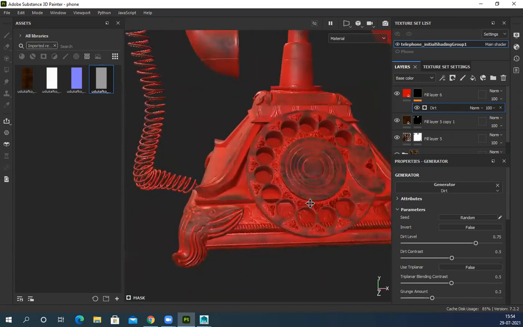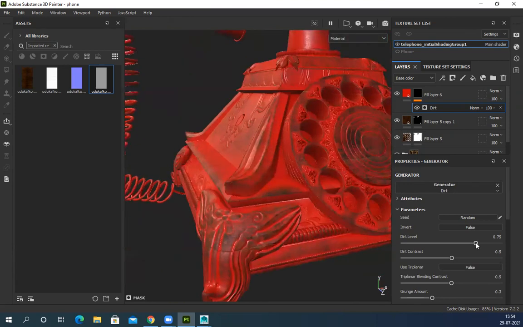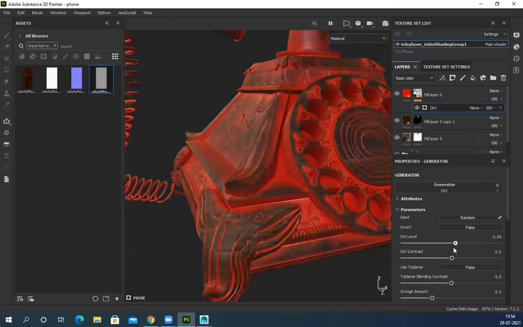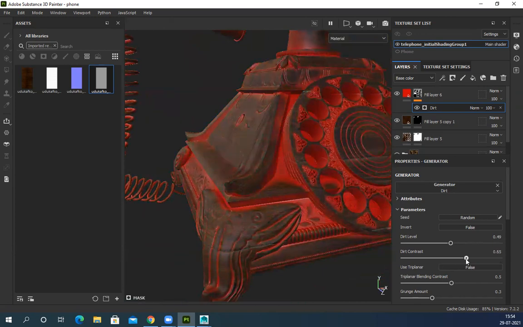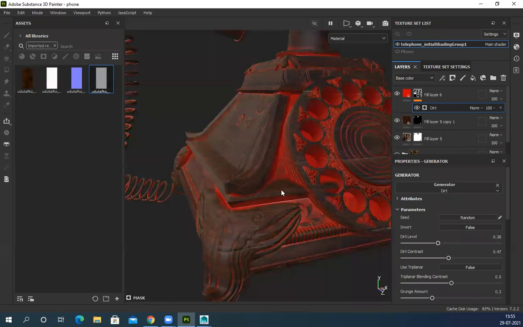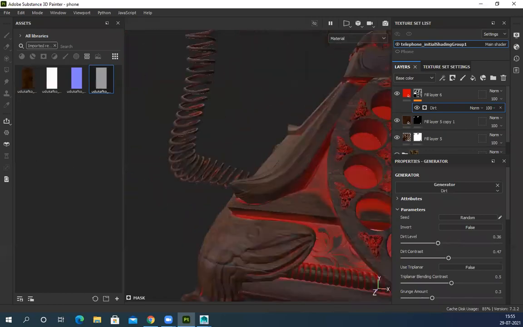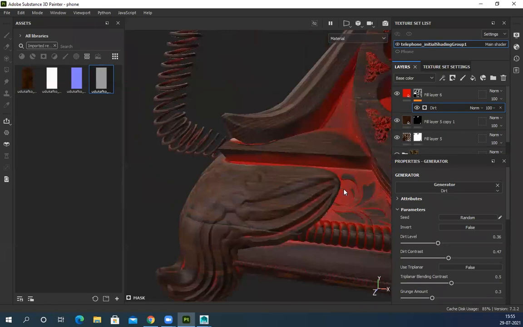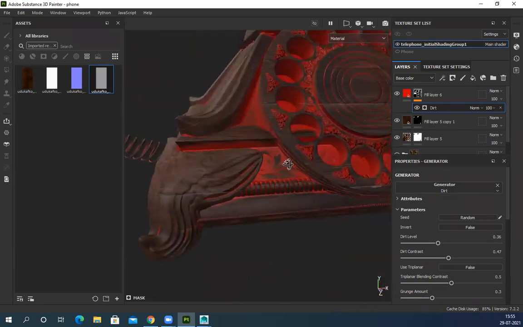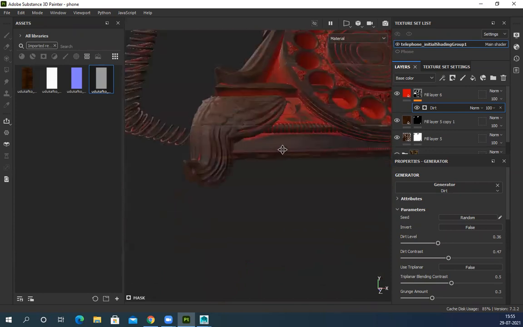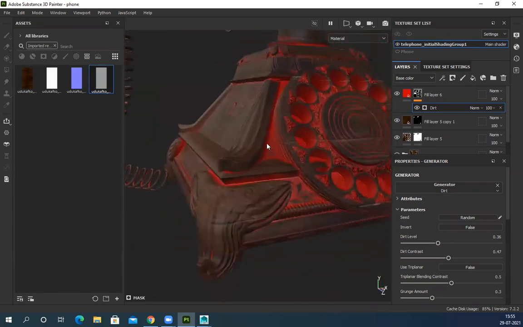Oh, generating. So you can see it will generate, and then I can control this based on my requirement. So I don't have to manually sit and paint and do all those things. Based on the ambient occlusion and curvature, it will generate automatically. And then what I have to do is, suppose it's generating somewhere here, or maybe this corner,